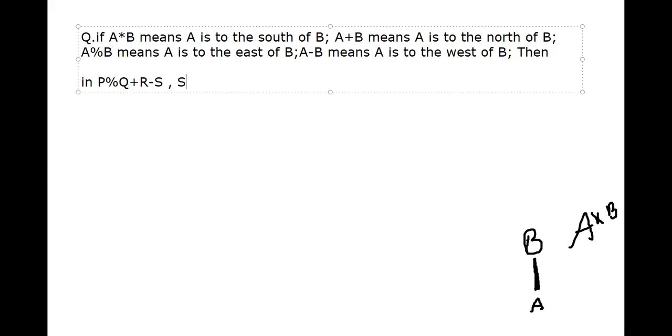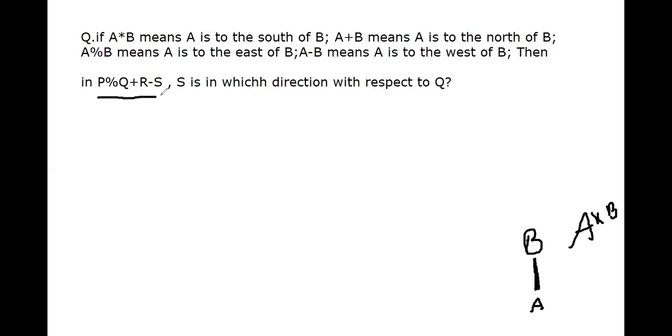Okay, so the question is S is in which direction with respect to Q? So this is the question. So we are going to apply the information given in the question to this statement.